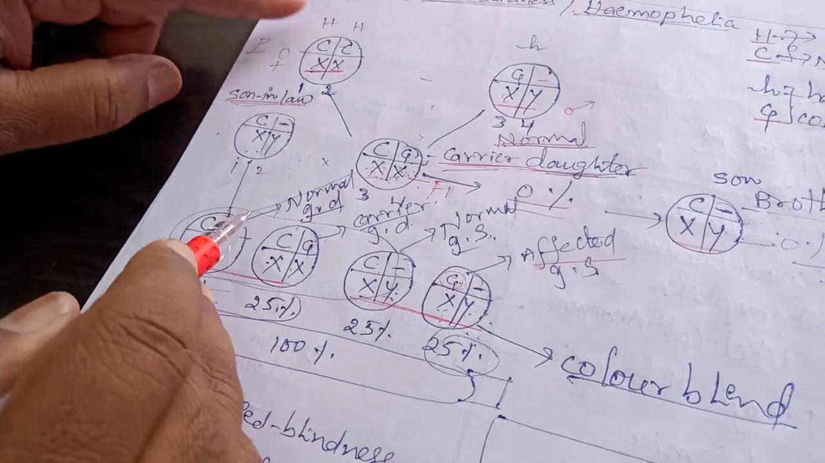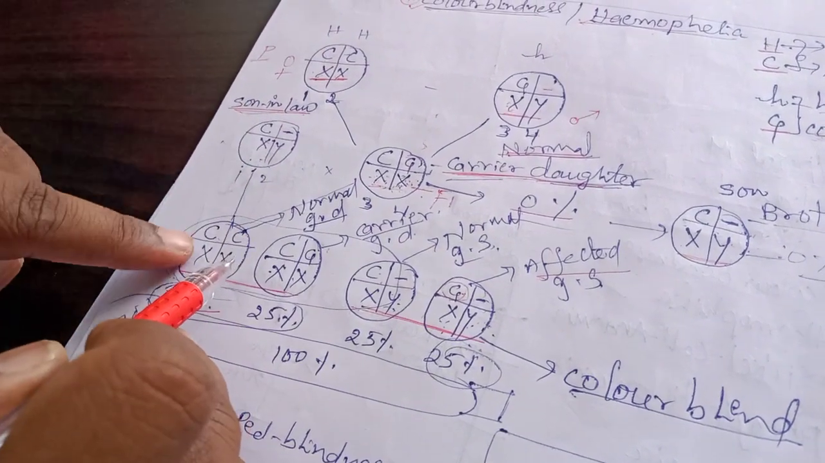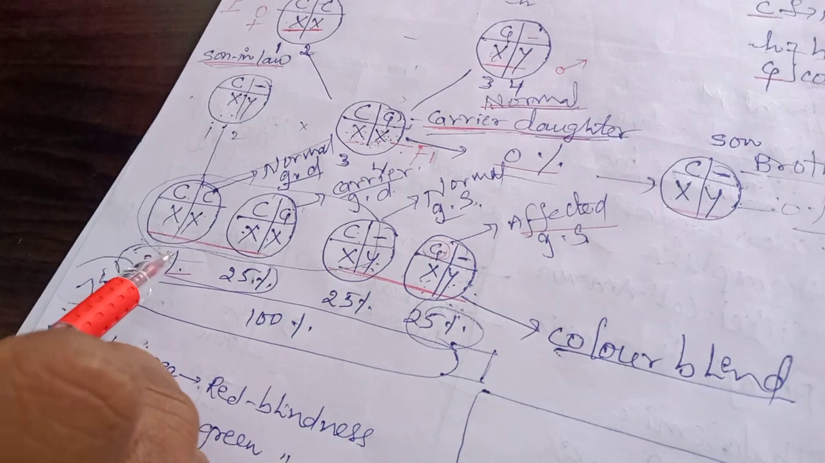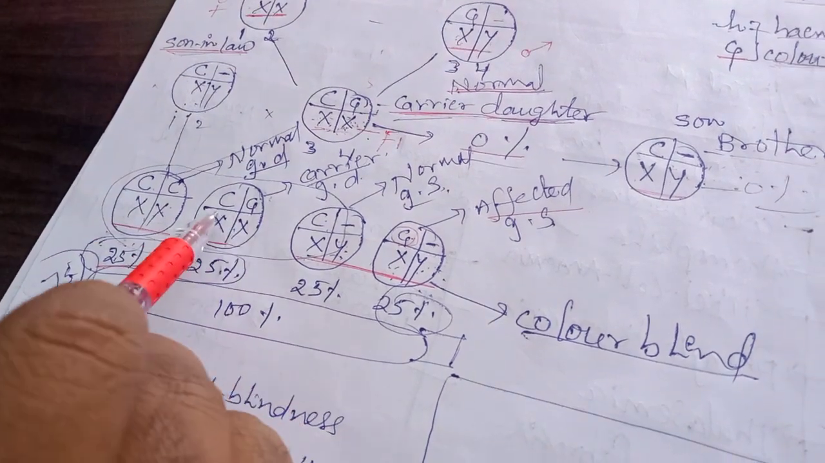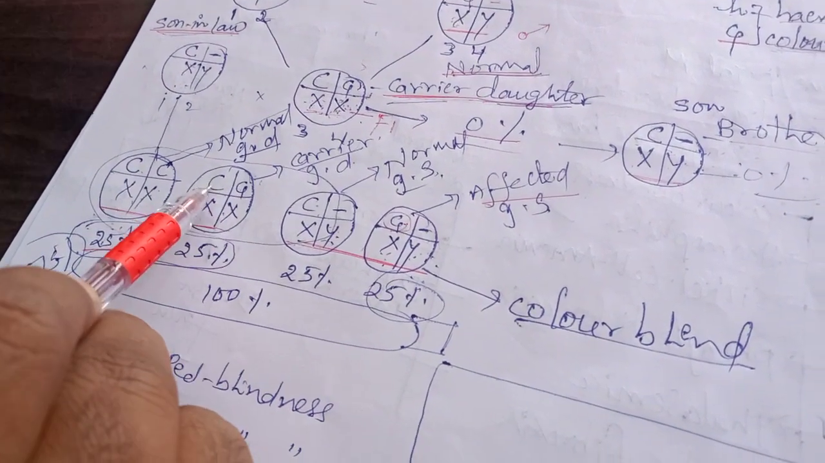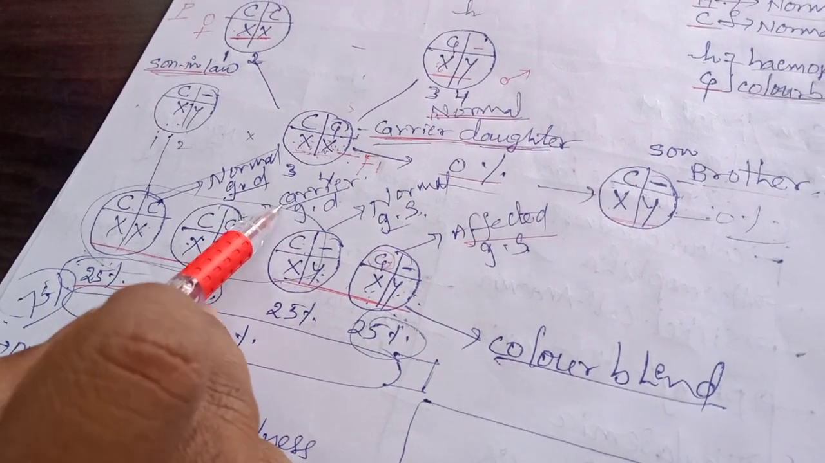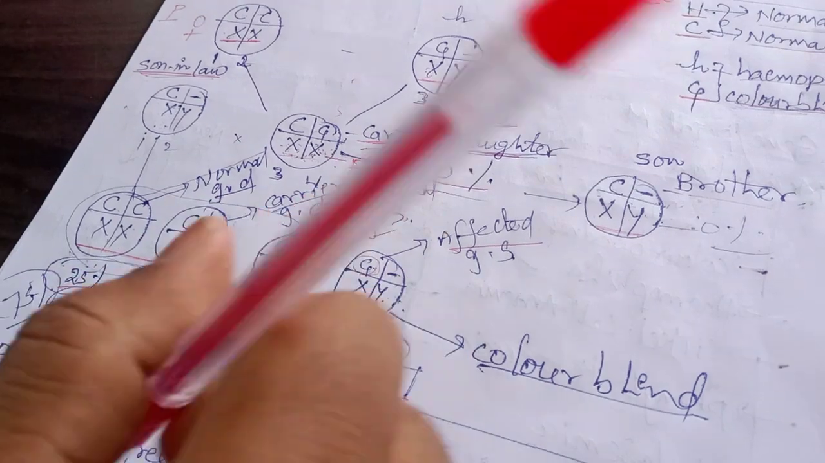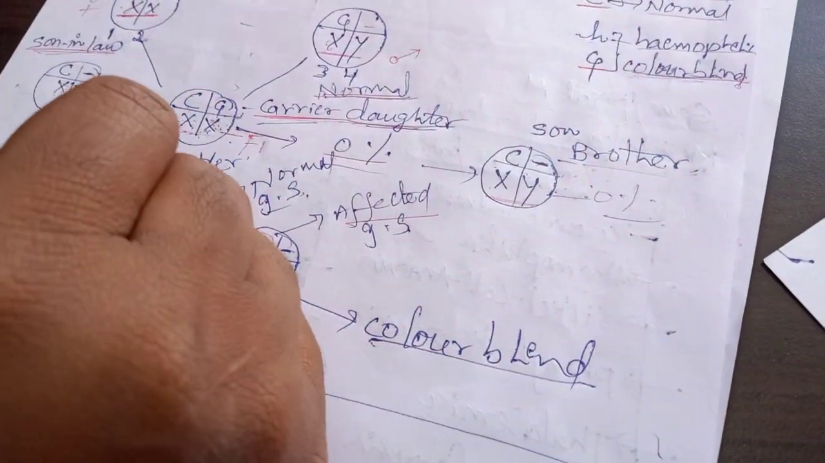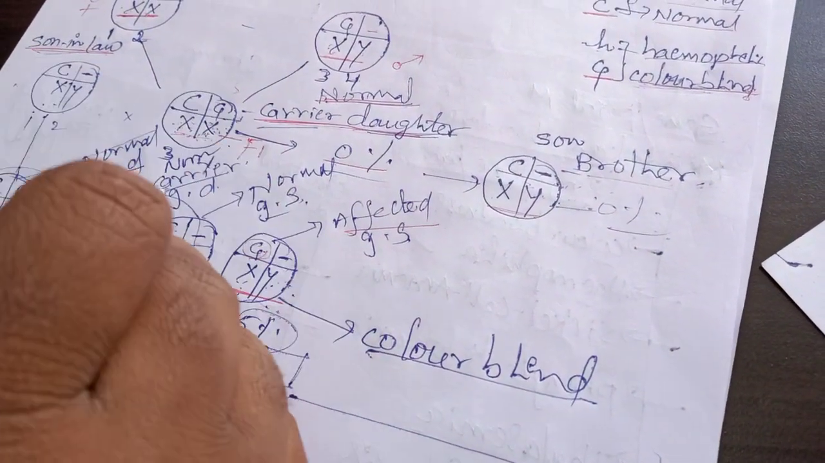It's a daughter, grand for their relation. So normal granddaughter. And here, see here, this gene is the carrier gene, and the other one is suppressing. So that means normal carrier granddaughter. She is also normal only. Normal carrier granddaughter.